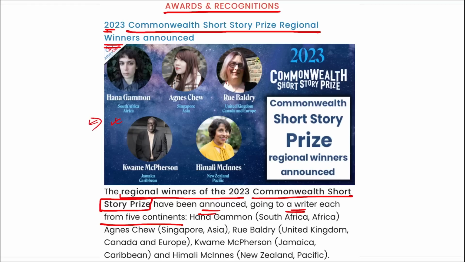From Asia, Agnes Shu. Rue Baldry from Canada, and from UK and Europe. From the Caribbean islands, it will be Quan McPherson, and from the Pacific is Himali Meckens, as you can see in the picture, right? So these are some of the winners of the Commonwealth Short Story Prize.